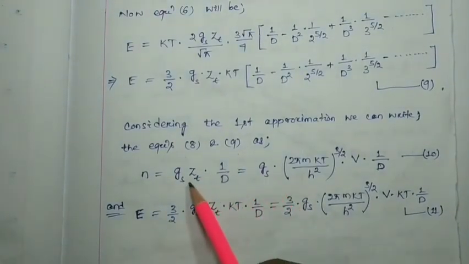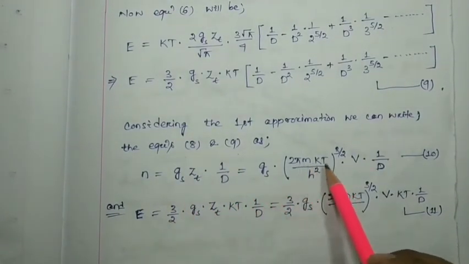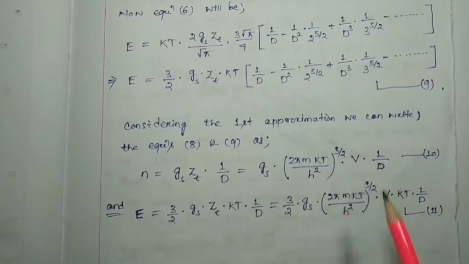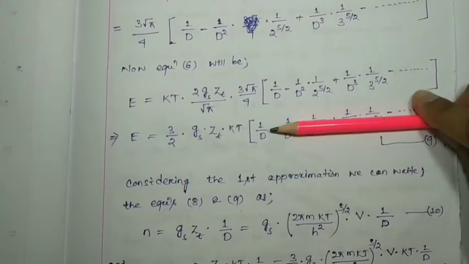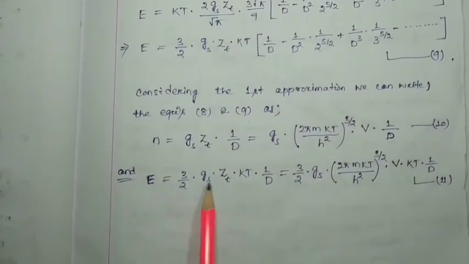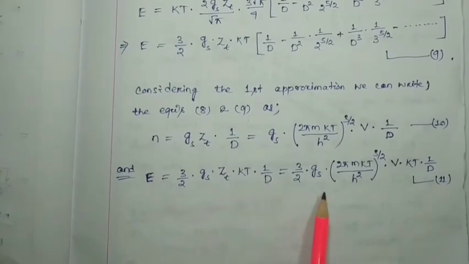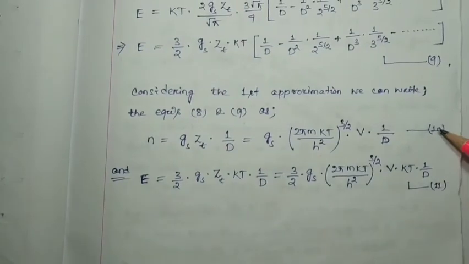gs zt, we know, is 2 pi mkT by h square to the power 3 by 2 into V, into 1 by d. And for the first approximation of energy, up to this much we have to consider 1 by d. So E equals 3 by 2 gs zt kT into 1 by d. Let these be your equation number 10 and 11.